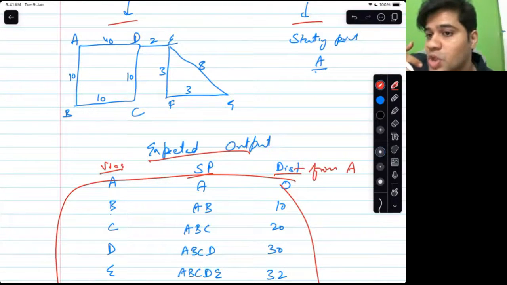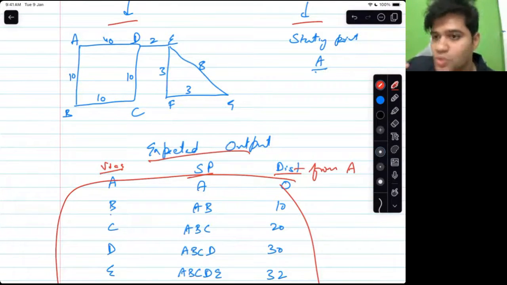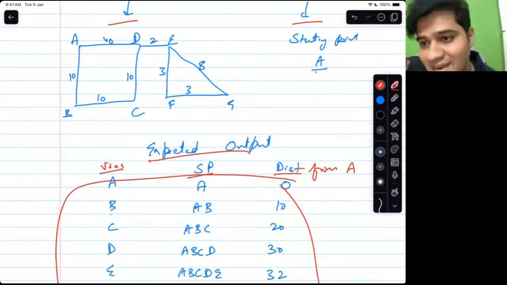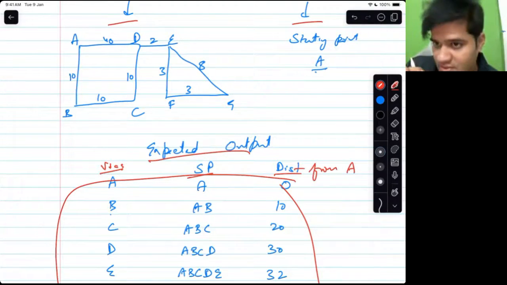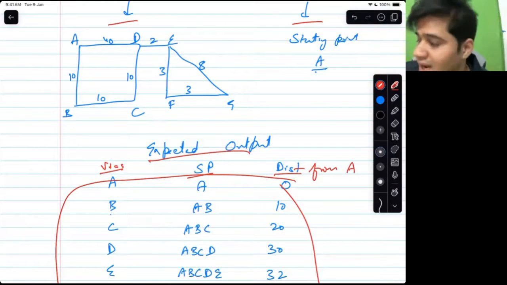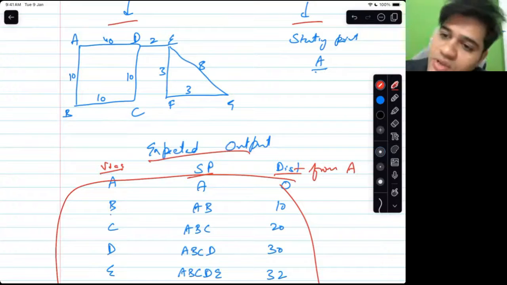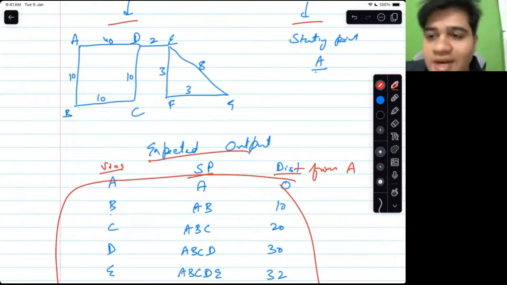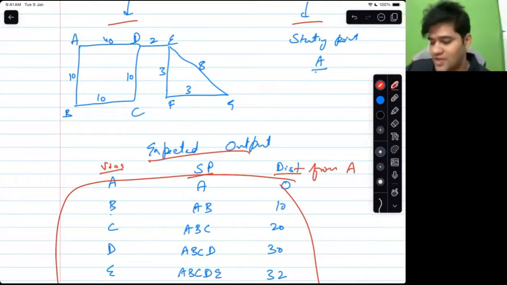Learnability means you have to focus on the algorithm now. Understand the algorithm. You now know the input and the output. After I have taught you the algorithm, I would give you a similar graph and a starting point in that graph, and I would ask you the same question. Let's see whether you would be able to solve that or not. You would have to give me the output table of that graph.